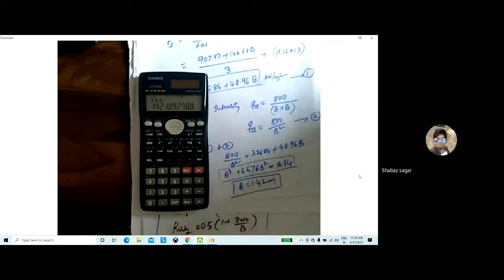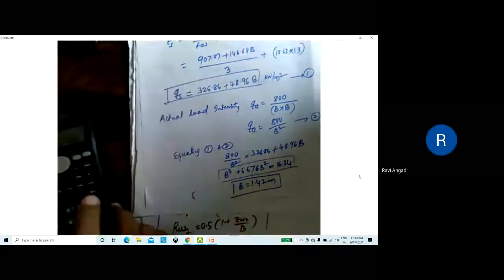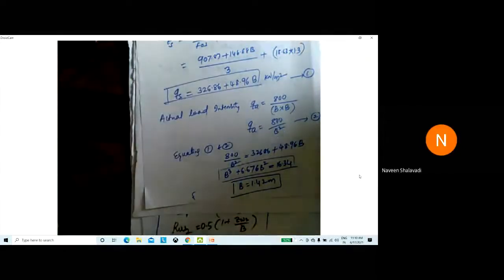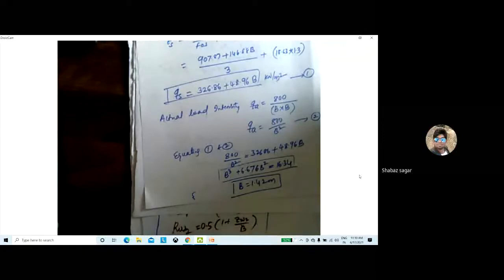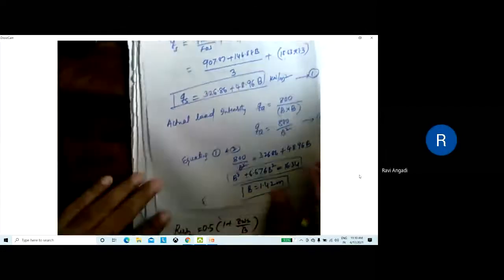Okay. Is it clear? Yes, sir. Understood? Yes, sir. Okay. So next, let us take one more problem of this type, a rectangular footing.